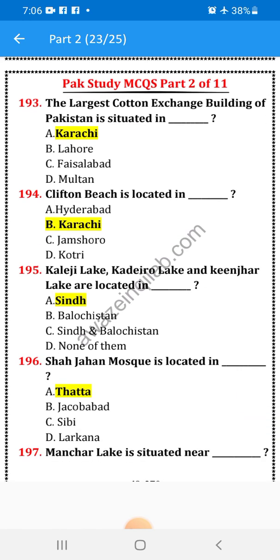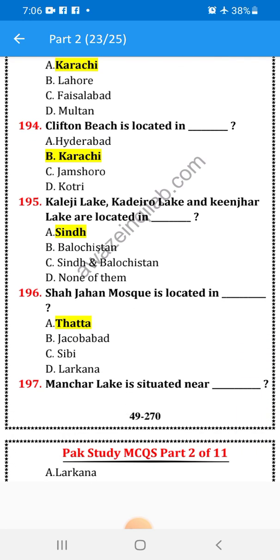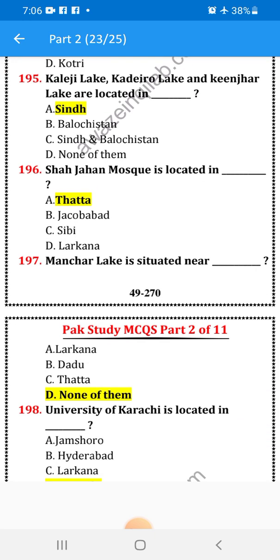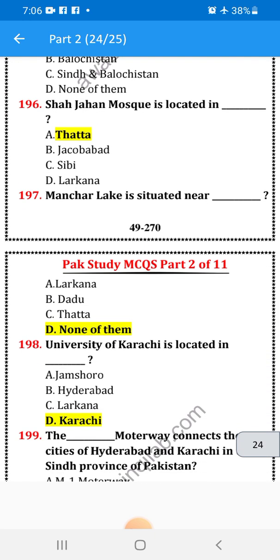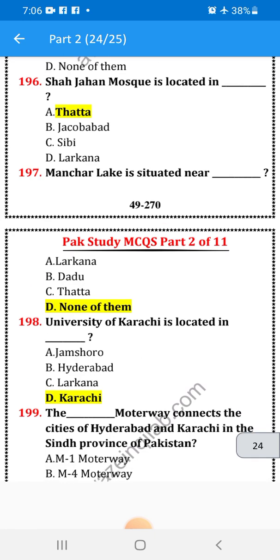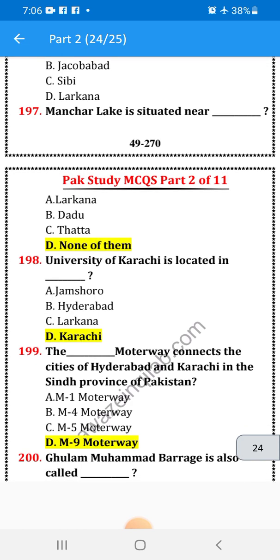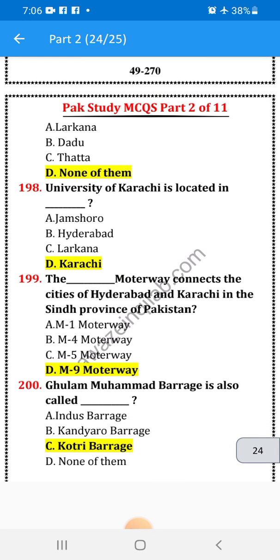Shah Jahan Mosque is located in Thatta. Manchar Lake is situated near... none of them. University of Karachi is located in Karachi. The motorway connects the cities of Hyderabad and Karachi in the Sindh province of Pakistan: M9 motorway. Ghulam Muhammad Barrage is also called Kotri Barrage.